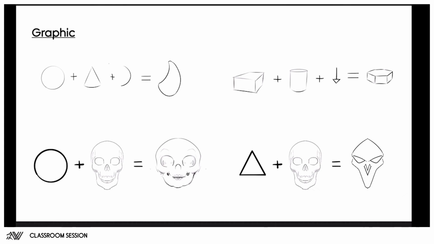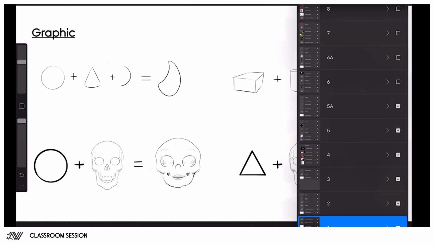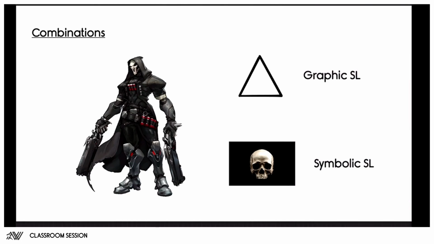Still kind of believable, but a bit more stylized. And then I can do that with triangle shapes and the skull to create a more menacing look of a skull-like shape. And you might recognize this shape because it's based on Reaper's design from Overwatch.